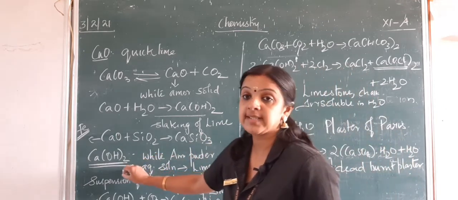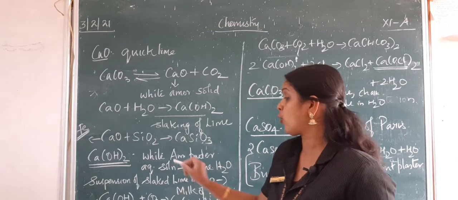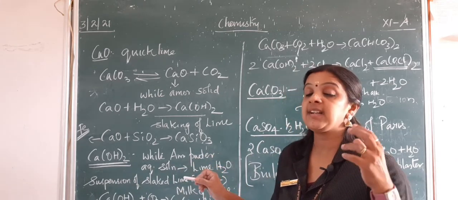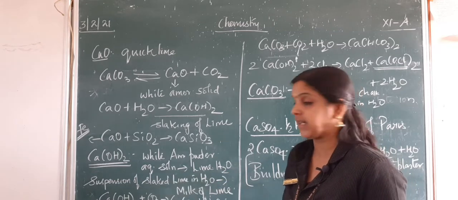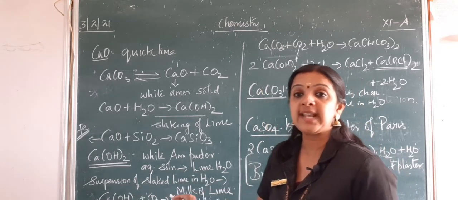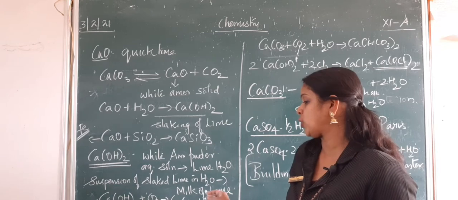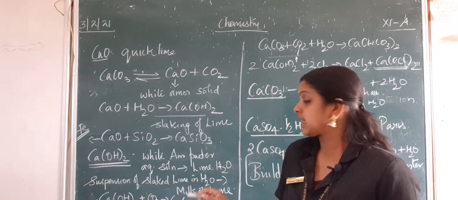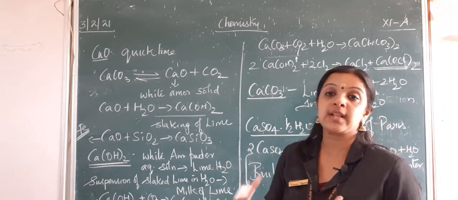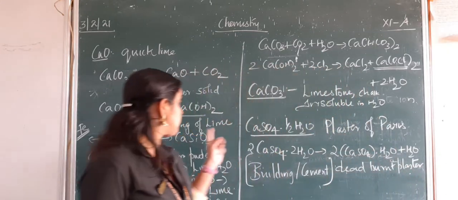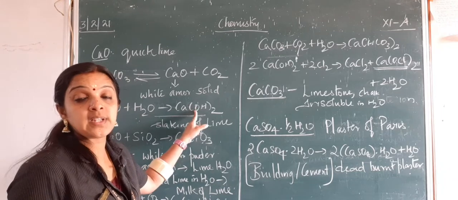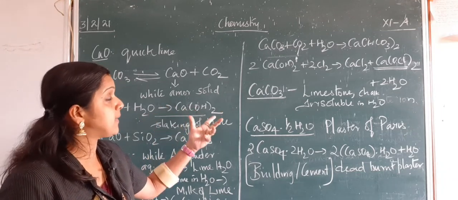Now, next one is calcium hydroxide, which is a white amorphous powder, and its aqueous solution is called lime water. The suspension of slaked lime in water is called milk of lime. When calcium hydroxide combines with carbon dioxide, it forms calcium carbonate.